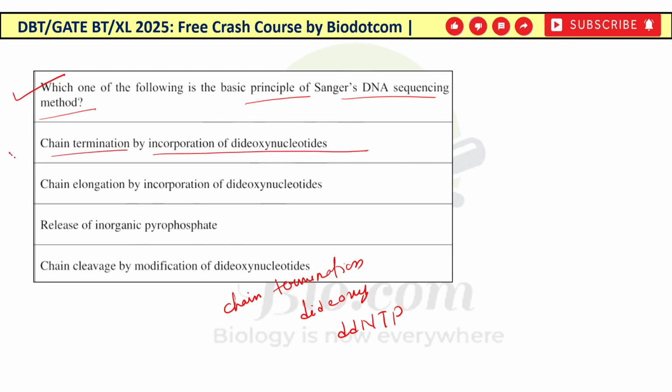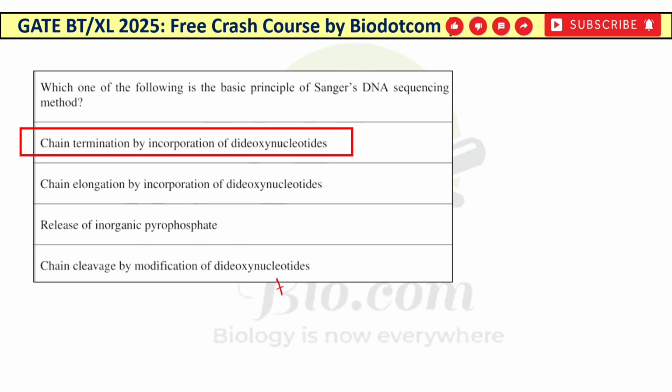जब भी growing chain में dNTPs की जगह ddNTPs आते हैं यानी dideoxy, so chain termination होता है because it lacks the OH group, और उस वजह से क्या होता है, chain जो है वो further elongate नहीं हो पाता है because of lacking of that OH group. So the correct answer for this question is option A. Now moving on to the next question.